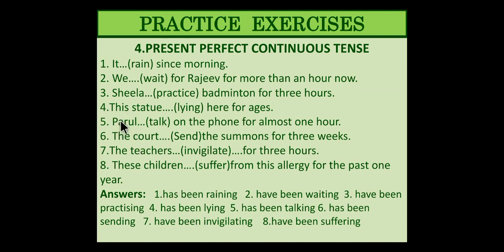Why not is over here? Because it is neither me nor you, it is the statue, so has been, not is been. This statue has been lying over here for ages, and because we are talking about present perfect continuous tense, the action has been taken back but the effect is still there. Has will be used.